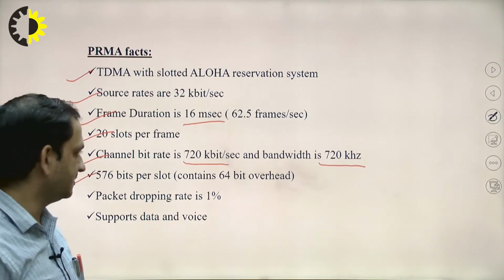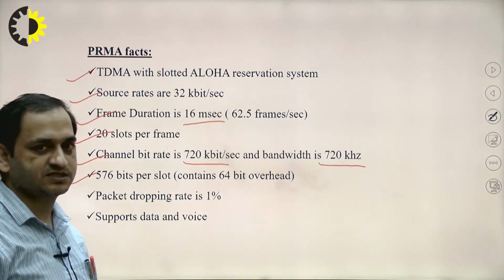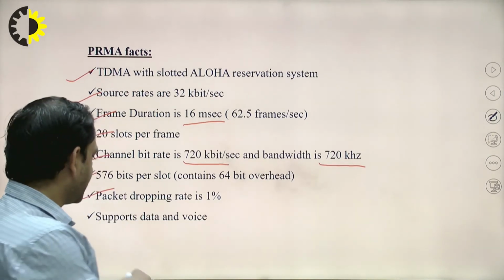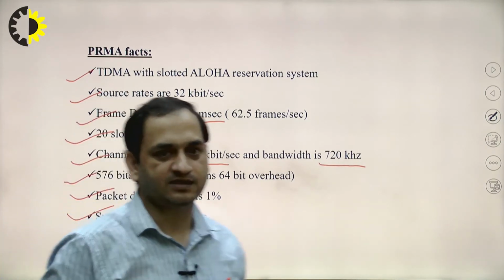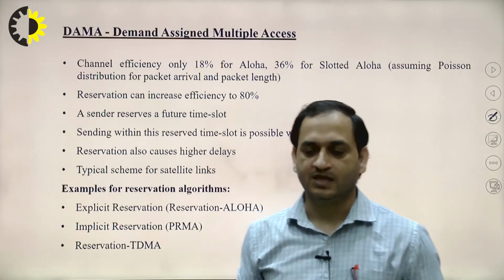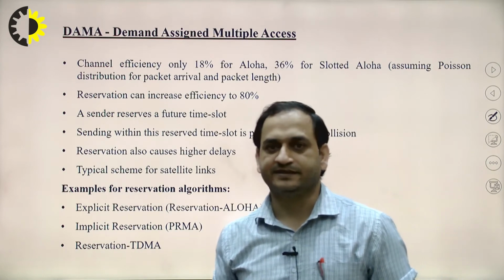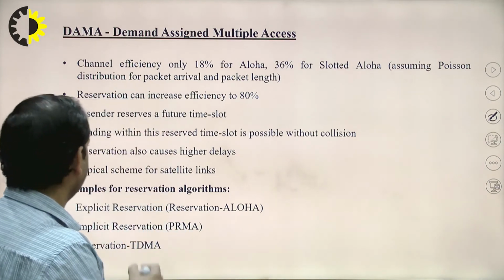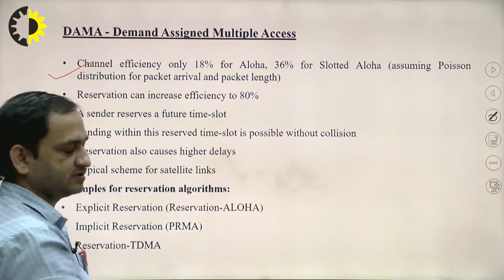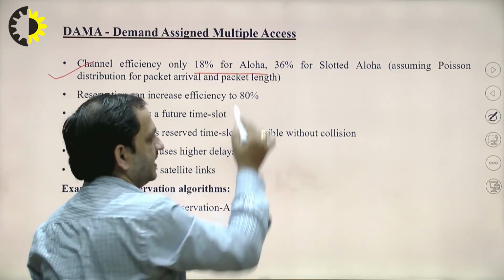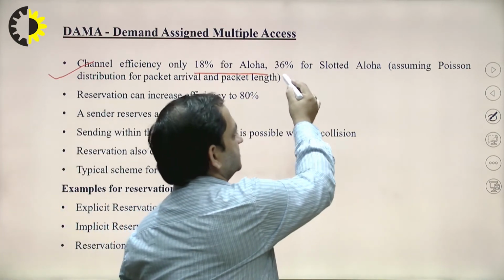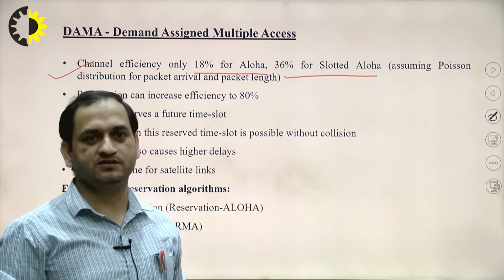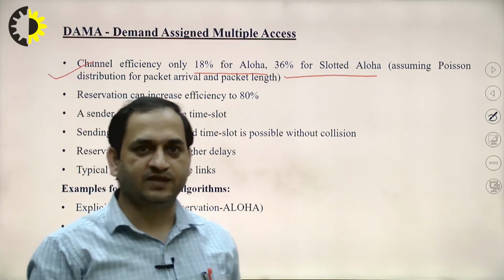576 bits per slot are allocated, which contains 64-bit overheads. Packet dropping rate is 1% and it supports data and voice. Next technique is DAMA, that is demand assigned multiple access, in which the channel efficiency is 18% for Aloha and 36% for slotted Aloha. In this, the distribution assumed is Poisson distribution for packet arrival and packet length.